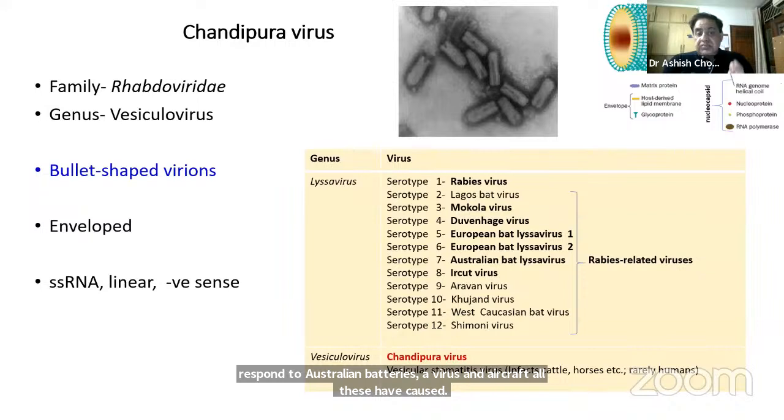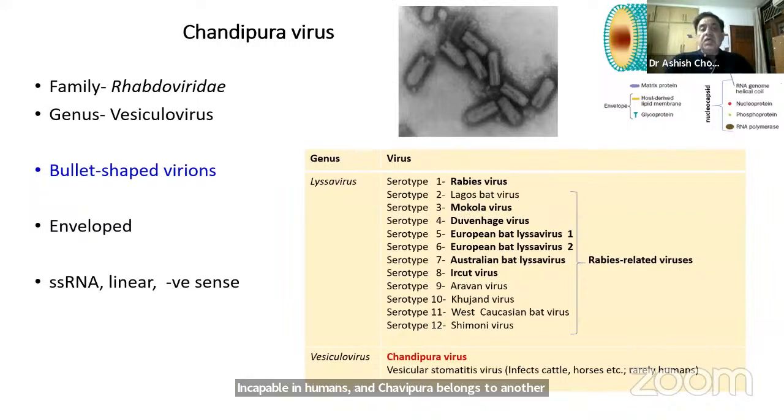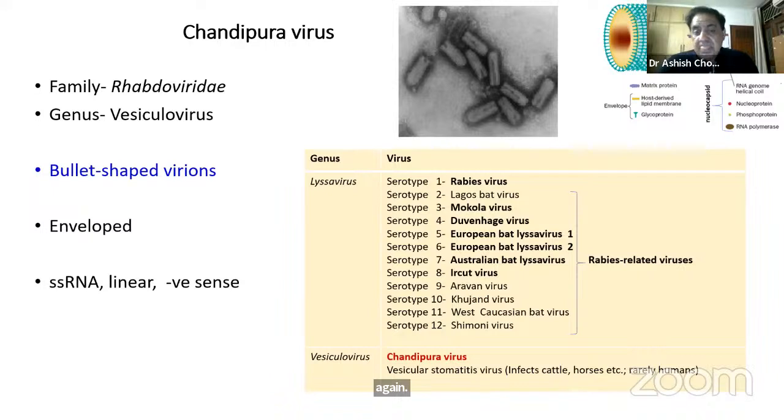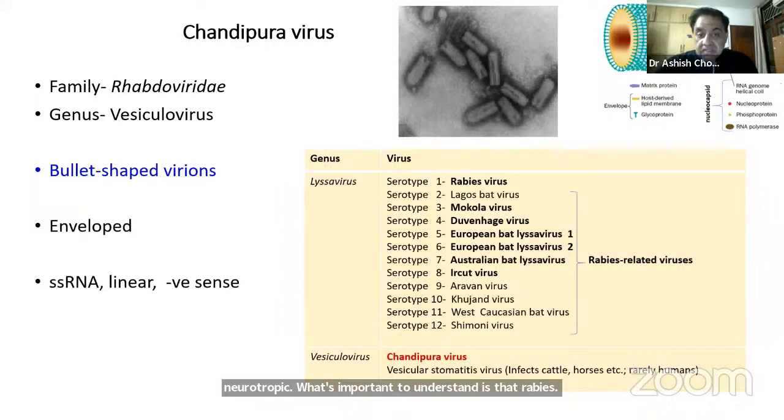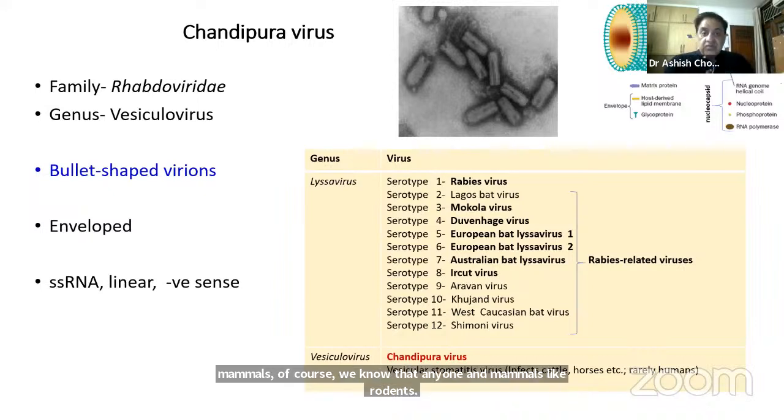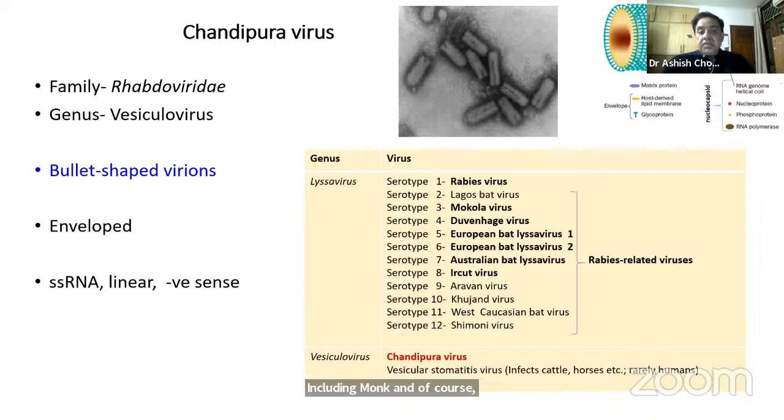And Chandipura belongs to another genus, not the Lyssavirus genus, to which rabies and the other viruses belong, but to the vesiculoviruses, which again are neurotropic. So this whole family actually is neurotropic. What's important to understand is that rabies, of course, has a wide human and animal range. In many mammals, of course, we know that, and even smaller mammals like rodents, and of course the humans and non-human primates are important.